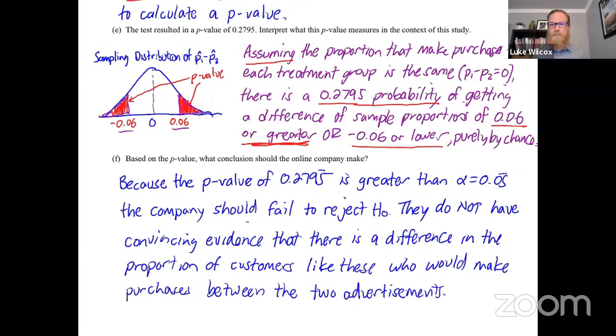So let's take a look at the parts of the conclusion here that I think are most important. You definitely have to compare your p-value to the alpha level. We call that linkage, and we need a greater than or a less than there. You have to make some decision about the null hypothesis. Either you reject the null or you fail to reject the null. And then you want to say whether you do or do not have convincing evidence for, and then what you have here is the alternative hypothesis, but you've put it in the context of the problem.